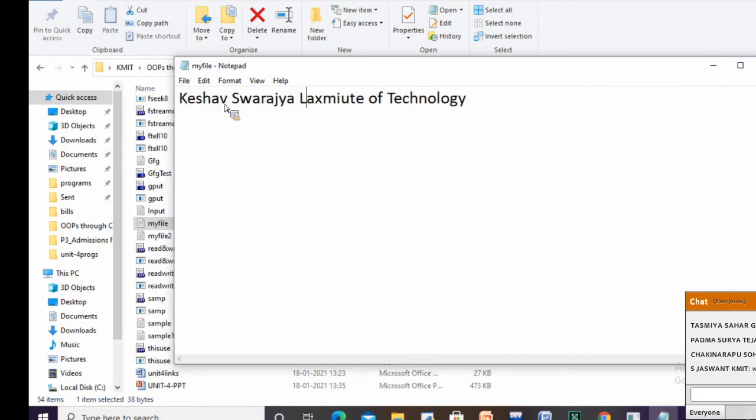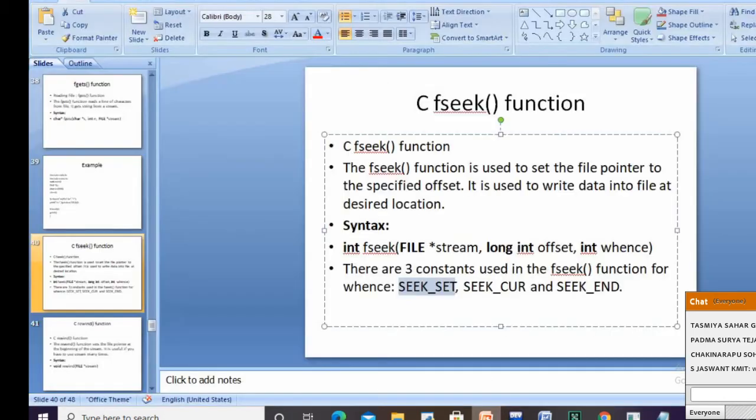Then at the position 7, see 1, 2, 3, 4, 5, 6. At the 7th position, I am trying to insert the text Swarajya Lakshmi, then the remaining text. So what happened here? We have inserted the characters at the specified location 7.